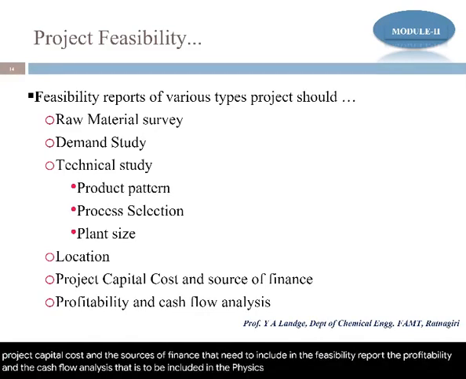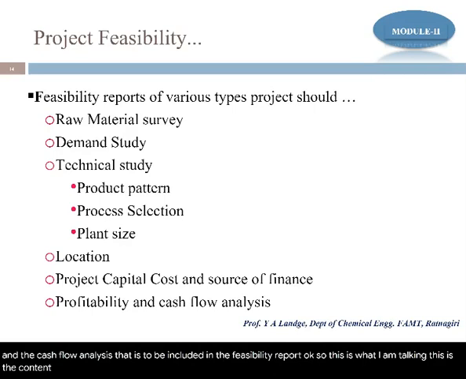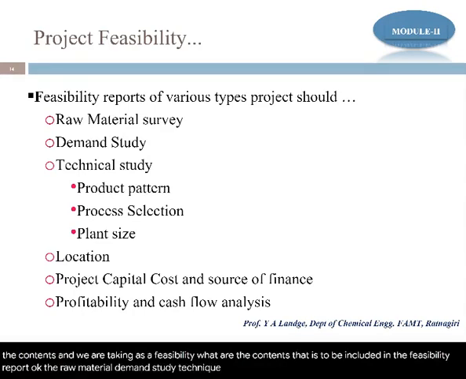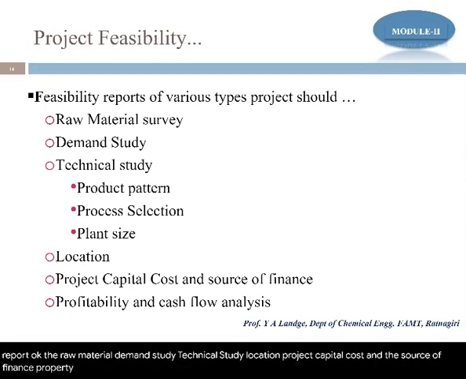So these are the contents of a feasibility report: the raw material, demand study, technical study, location, project capital cost and source of finance, profitability and the cash flow analysis.